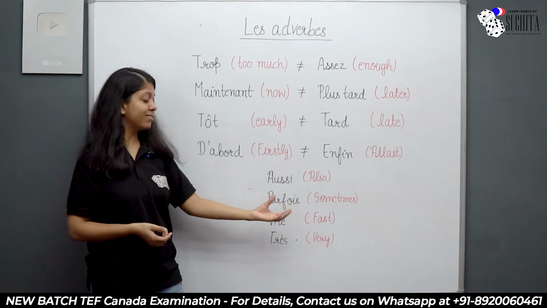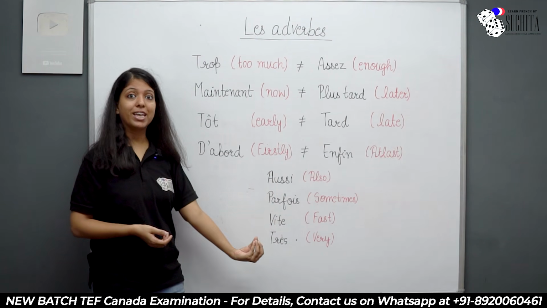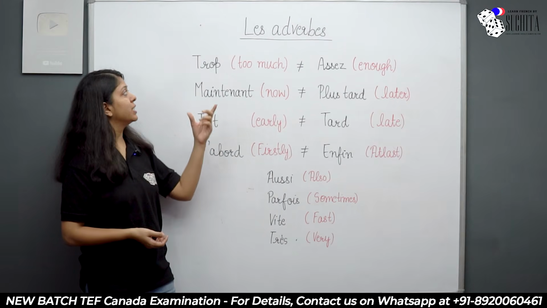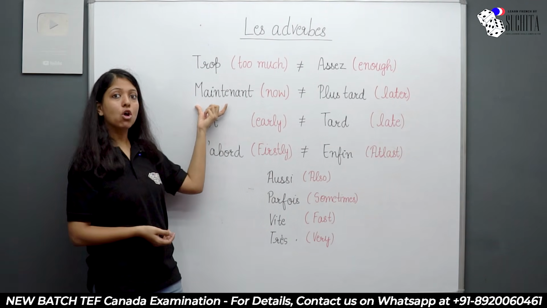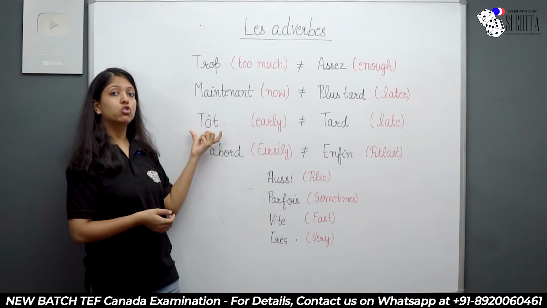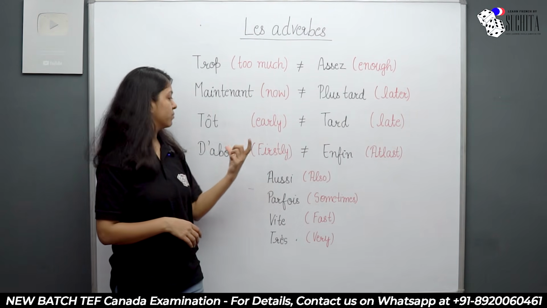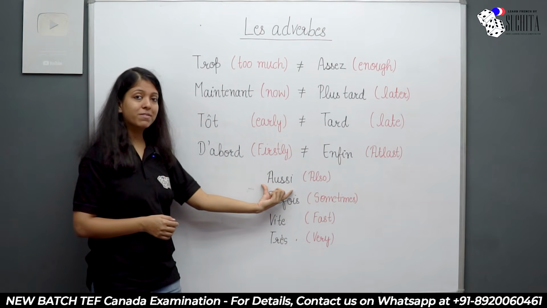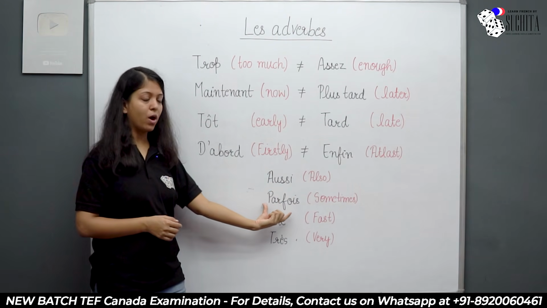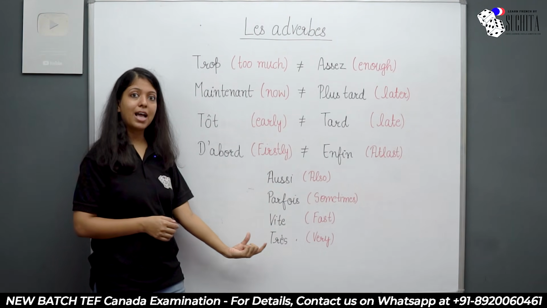Vite, fast. Très, very. Alright? Let's just repeat it. Trop, assez. Maintenant, plus tard. Tôt, tard. D'abord, enfin. Aussi, parfois, vite, and très.